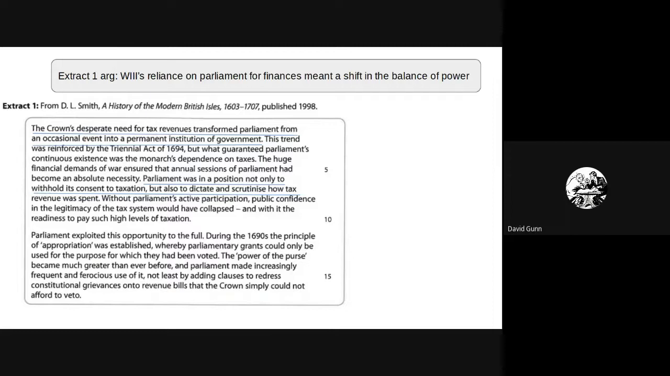Sorry, another key quote is, Parliament was in a position not only to withhold its consent to taxation, but also to dictate and scrutinise how tax revenue was spent. So that's another key quote, that Parliament was now in a position to really question how things were being done, scrutinising finances. And in the video I've done on finance, I talk about that quite a lot.